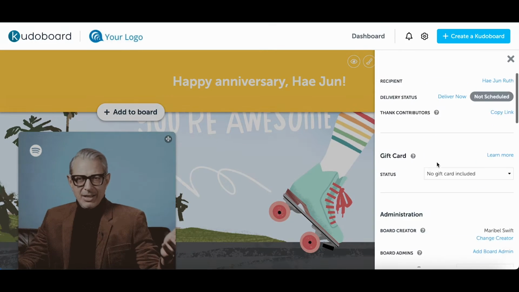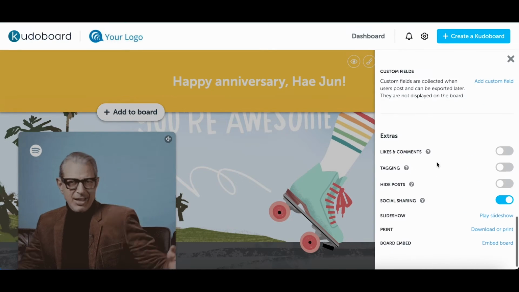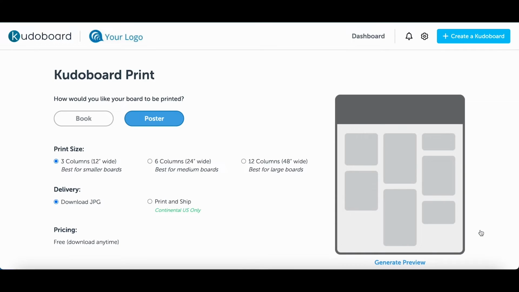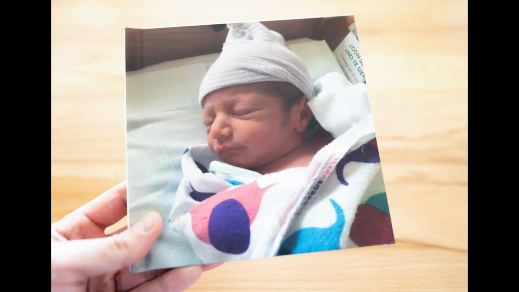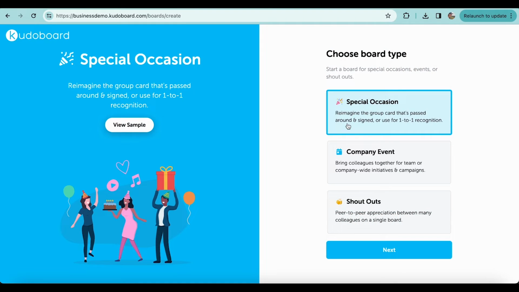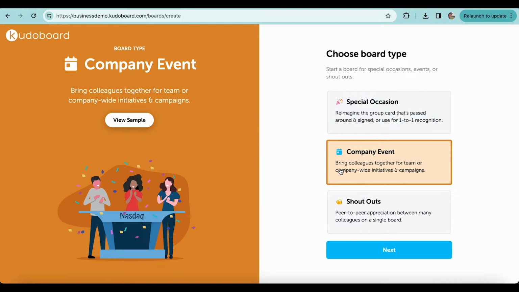Lastly, for extra special milestones, think retirements, big anniversaries, new baby, etc., you may print your board as a book or poster. That's it on special occasions. Let's return to the next Elevate use case. Bring more of your team together to celebrate a company event, initiative, or campaign.